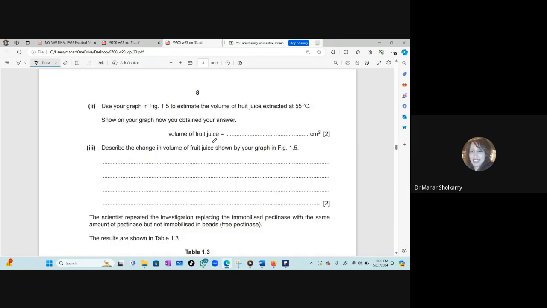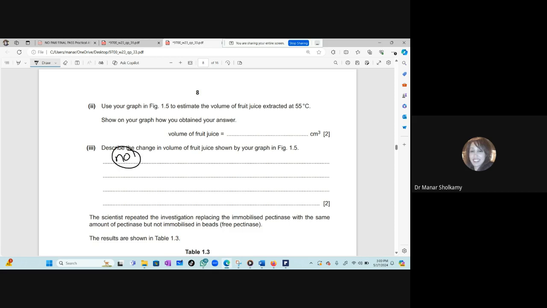Describe the change in the volume of the fruit juice shown by your graph. So you need to have a graph so that you can describe the change in the volume of the fruit juice. But can you guess if there is more temperature, there will be more fruit juice or less fruit juice? What do you think? Can you repeat? As the temperature is increasing, will there be more fruit juice released or less juice released? Here they use the pectinase enzyme. Yes, okay. And don't forget to give numbers.